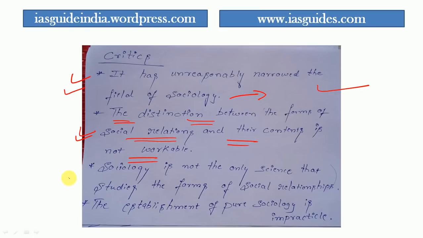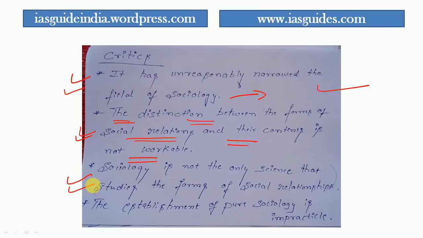That's the second critic. The third critic, they tell that sociology is not the only science that studies the form of relationship. That means other sciences also study social relationship. Who told that only sociology is the subject which deals with social relationship? Okay, the critics are arguing like this. For example, political science is there. See, political science also studies certain aspects of human relationship.